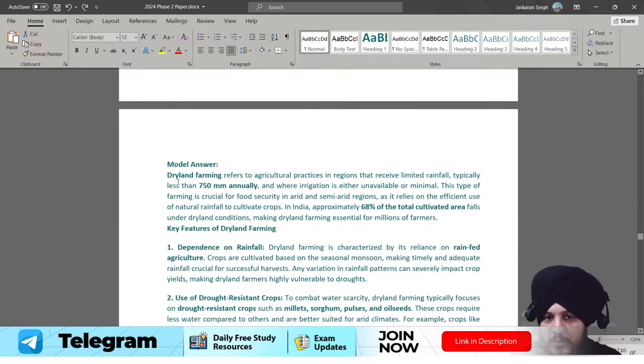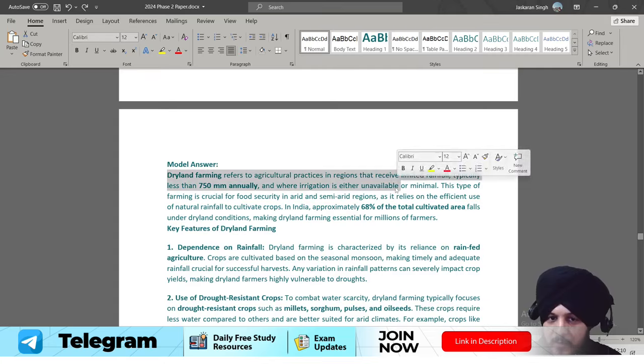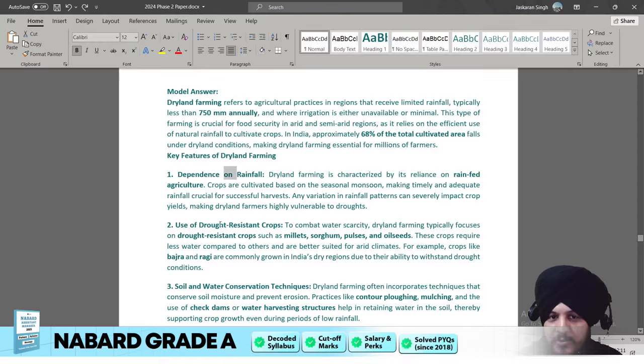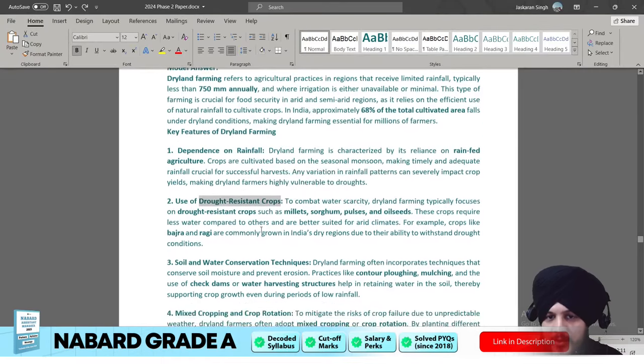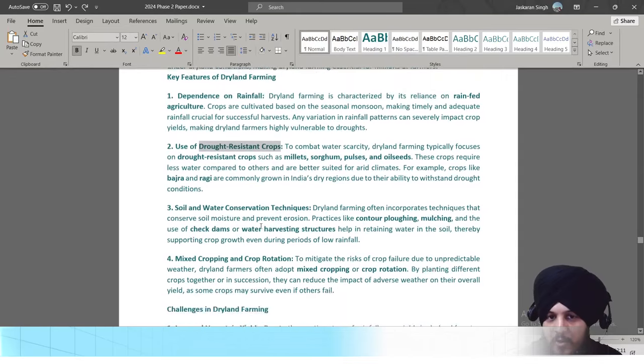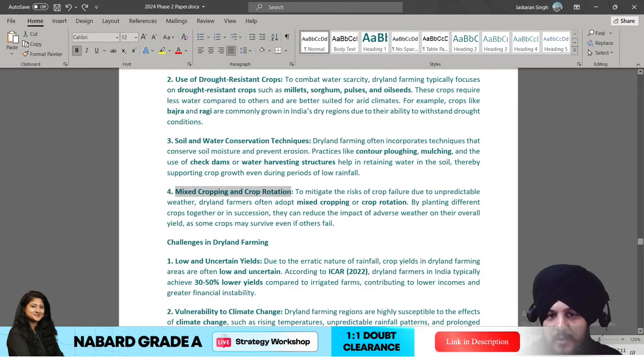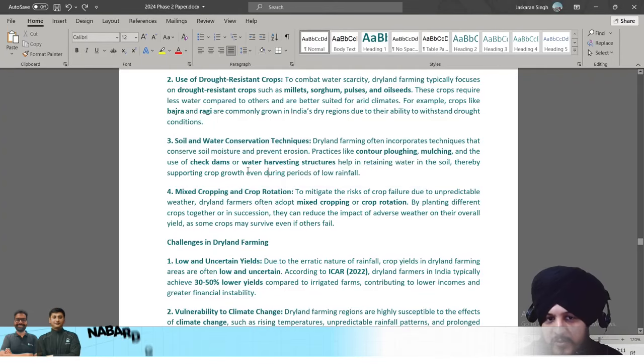So as I told you, first of all, what you have to do, you have to write some introduction that dry land farming क्या होती है, what is dry land farming. Then you can talk about the features with respect to dry land farming, that is the dependence on rainfall, the use of drought resistant crops is very common. Then the soil and water conservation techniques. Then the mixed cropping and crop rotation is there. Fine, all such type of things are there.